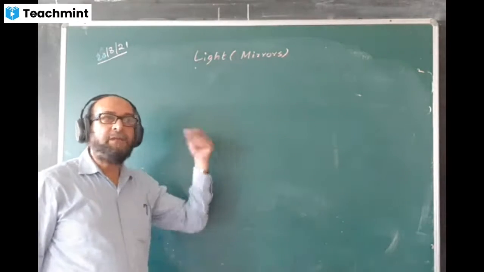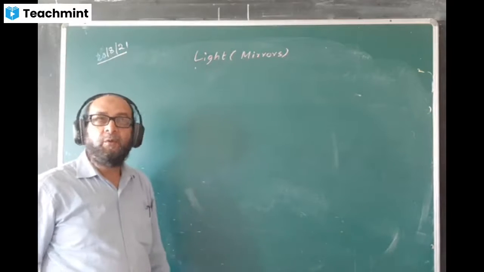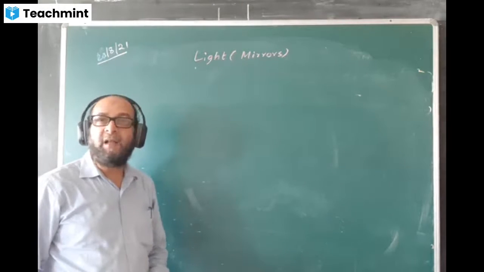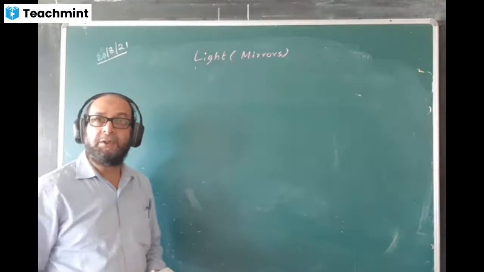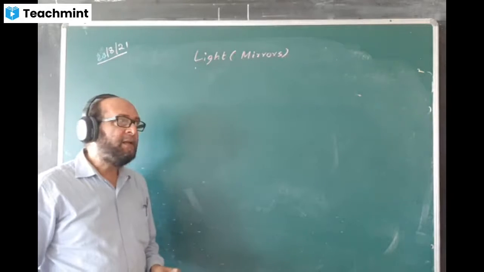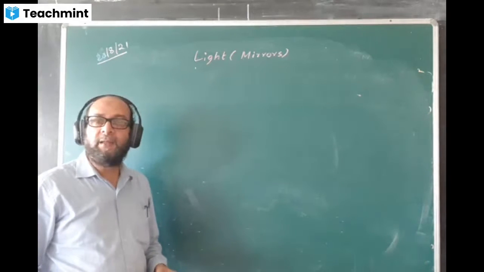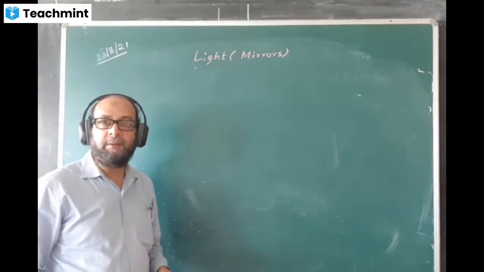Now, this property which I showed, the property of F and the property of C, we use to draw ray diagrams and to know the characteristics and nature of the image. So first we will be drawing the ray diagrams for the formation of image by a concave mirror, and then we will do convex mirror.